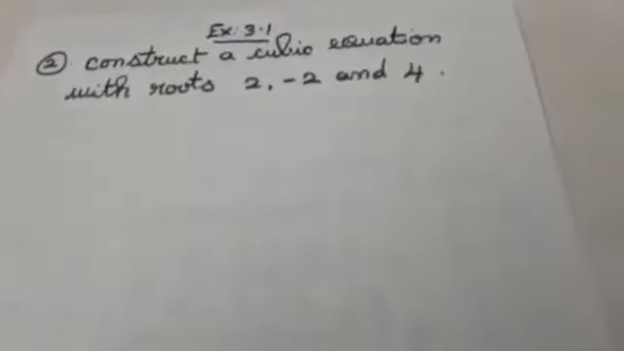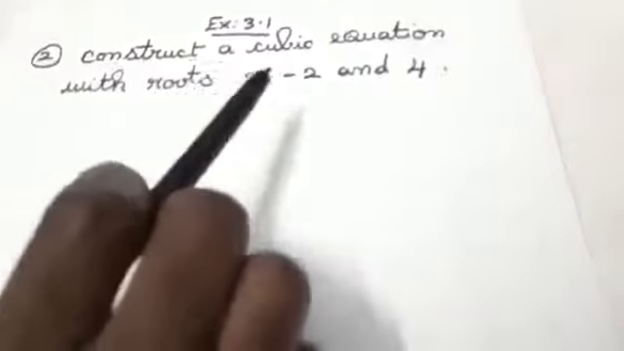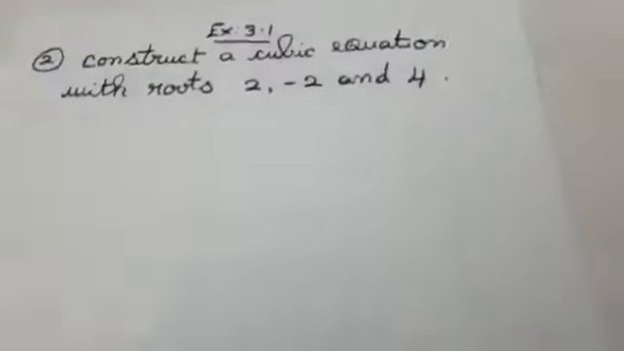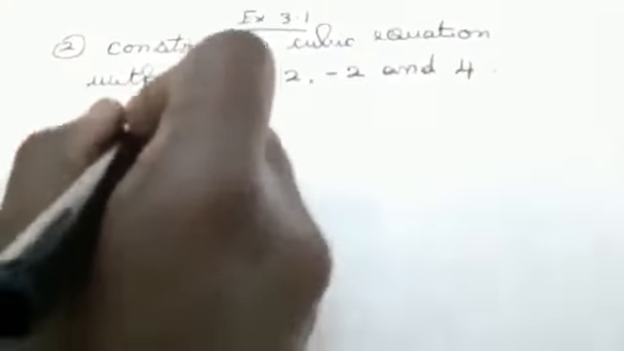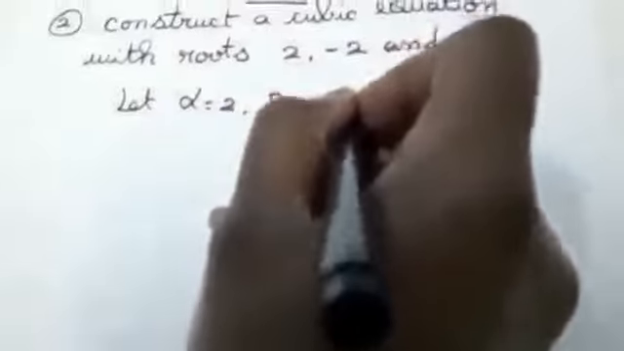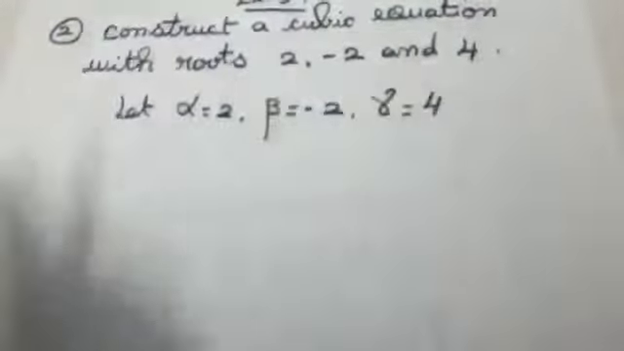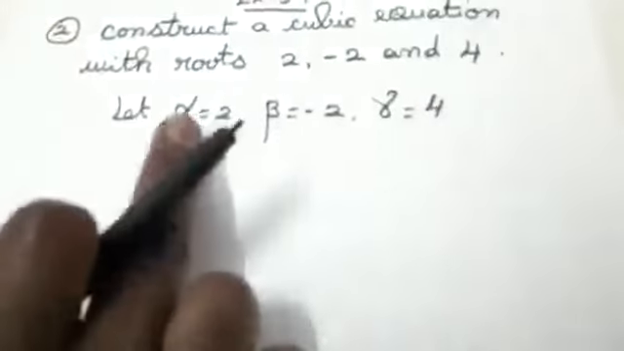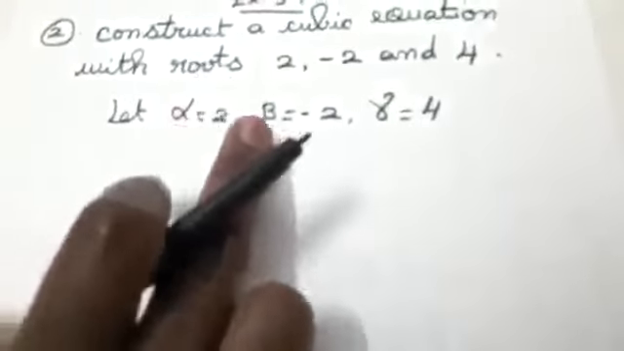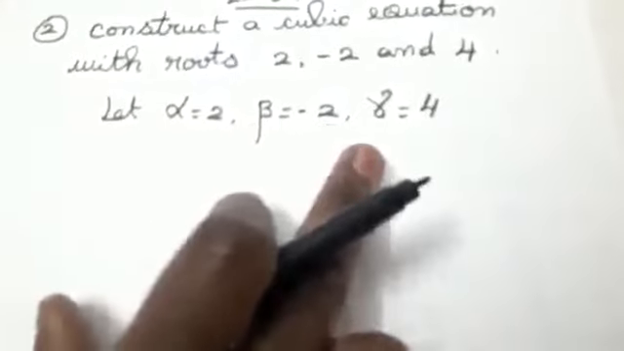Exercise 3.1, second sum. Construct a cubic equation with roots 2, minus 2 and 4. Cubic equation means you will be having 3 roots. I am going to take it like this: let alpha equal to 2, beta equal to minus 2 and gamma equal to 4. Alpha, beta and gamma. I am taking the values like this.